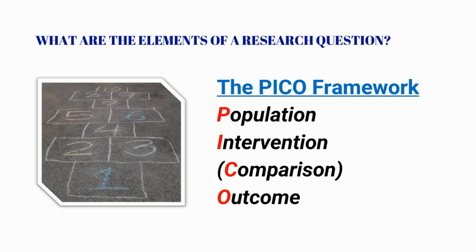There are variations of the PICO framework depending on the certain characteristics of the research question. These include the PICOT, where the T stands for time frame of the research question, and PCOM, where M stands for the specific study design. But in any case, we need to ensure that we are able to identify at least the PIO of our research problem and that we can construct a proper research question containing these elements.